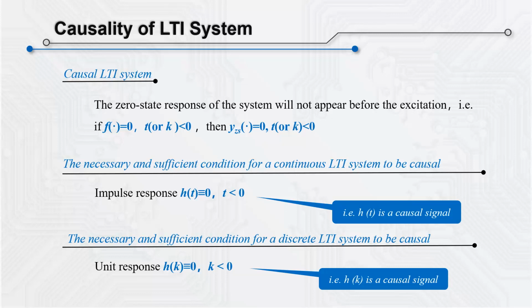For a discrete LTI system, the necessary and sufficient condition of causality is that its unit response h of k equals 0 when k is less than 0. Hence, h of k is a causal sequence.